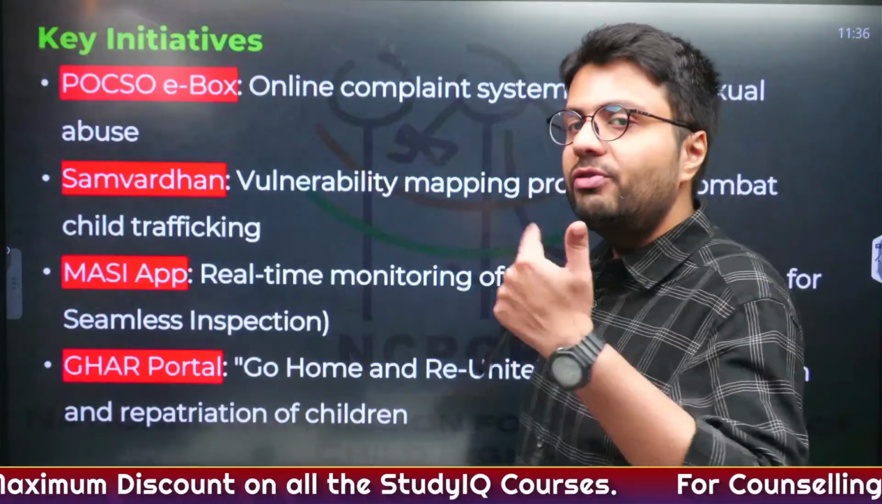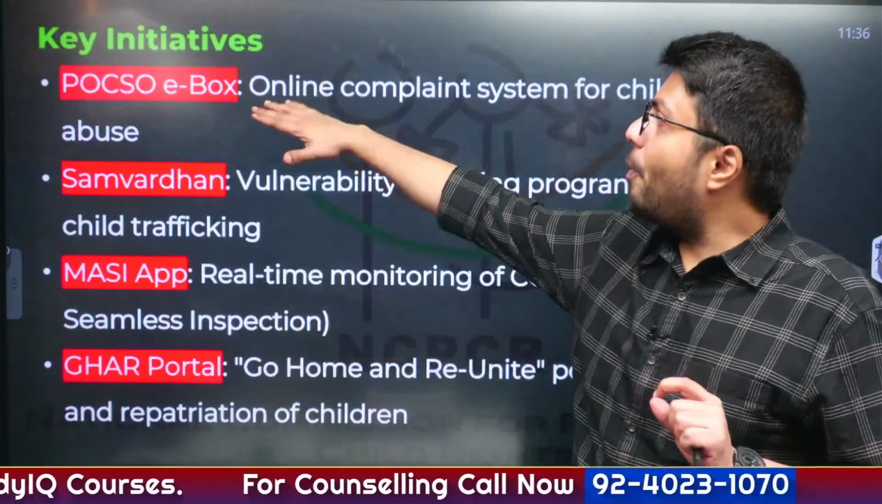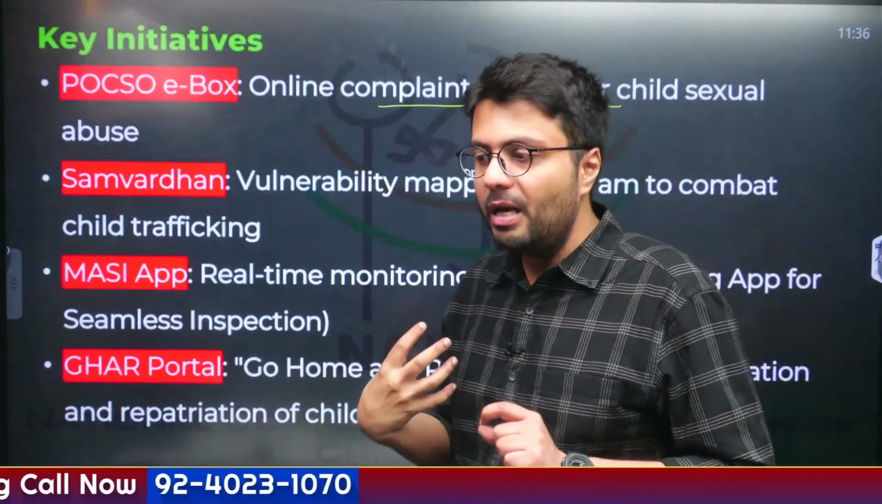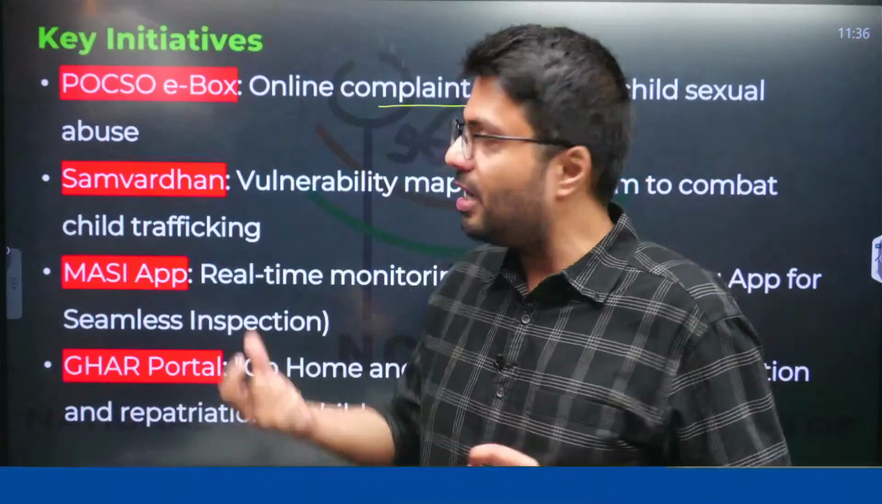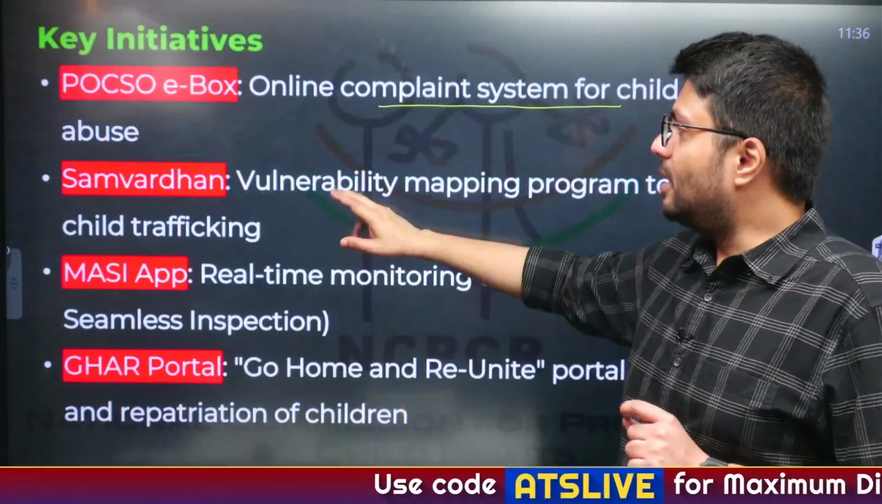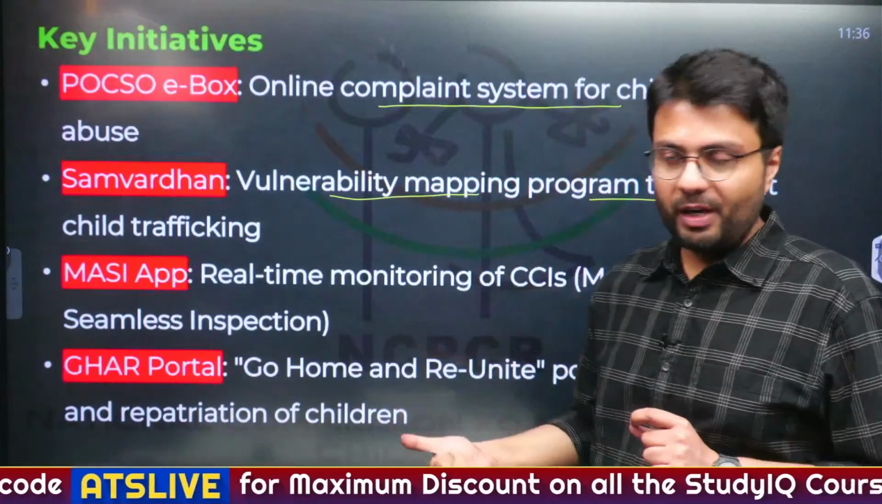Now the key initiatives of NCPCR are also very important. These can be asked in exams. Now POCSO e-box, this is an online complaint system for child sexual abuse. So if people are hesitating to go to a police station to register the complaint, they can do so online. Similarly, there is Samvardhan. This Samvardhan is a vulnerability mapping program for combating child trafficking.